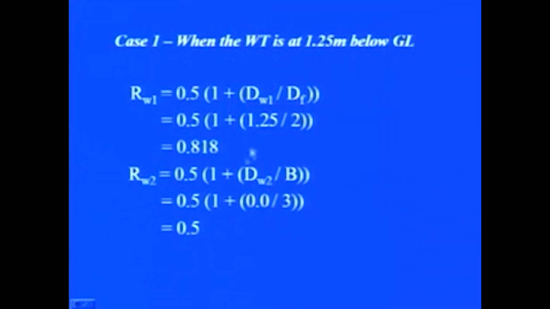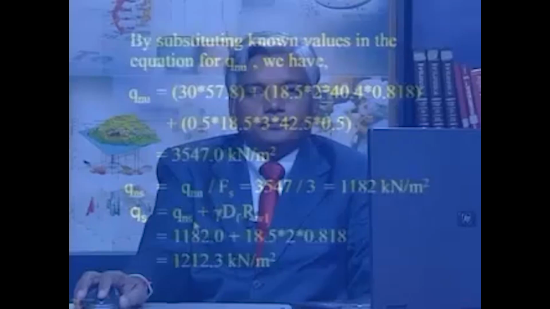In order to determine RW1 and RW2, either we can use the equation directly or we can go for the charts which I have shown earlier. Now, if you substitute the respective values of dW1, dF, dW2 and B, we can obtain RW1 and RW2. In this particular case, these are found as RW1 equal to 0.818 and RW2 equal to 0.5.